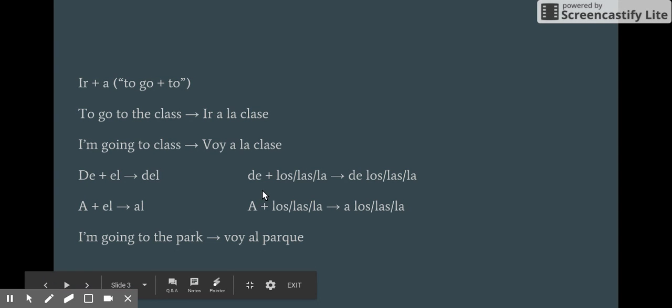And just to be aware, de plus any other article is simply de los, de las, de la, and a with any other article is just two different words. It's only with de and el and a and el that it changes into one word.